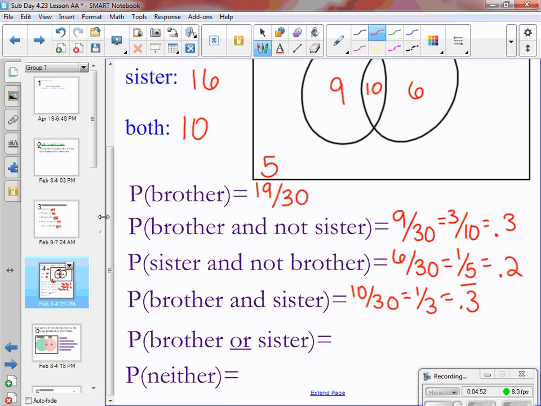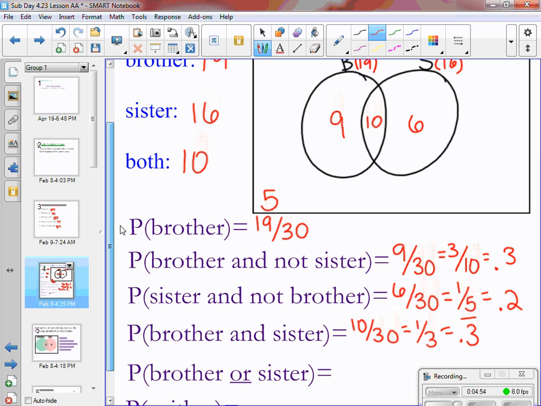Second to last one, brother or a sister. So that's when I take the three pieces inside the circle and add them up. 9 plus 10 plus 6, which is the 25. Brother or a sister includes all three of those pieces. So I'm going to take 25 out of 30, which gives me 0.83 with the 3 repeating.